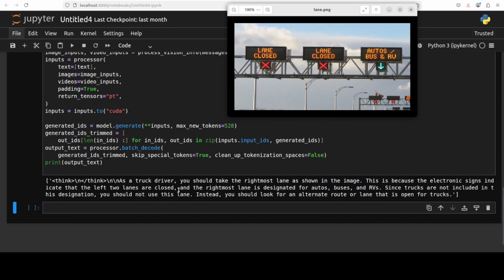It says as a truck driver, you should take the rightmost lane as shown in the image. This is because the electronic signs indicate that the left 2 lanes are closed and the rightmost lane is designated for autos, buses, and RV. Since trucks are not included in this designation, you should not use this lane. Instead, you should look for an alternate route. Okay, so you see there is a conflicting answer here in the first line and the last line. But I think eventually it got it right. It started wrong, but anyway, I will let you be the judge.